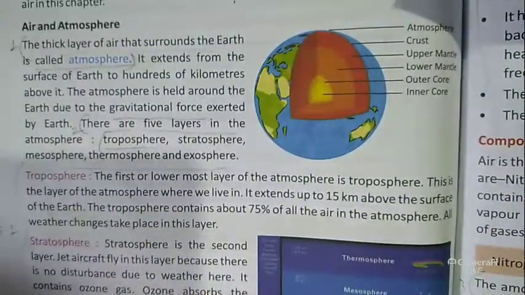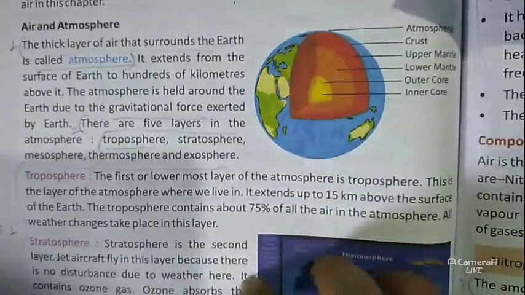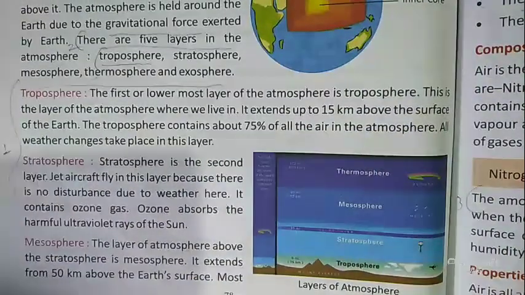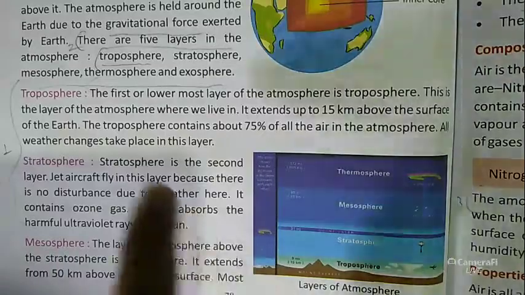Troposphere is the first or lowermost layer of the atmosphere. This is the layer of the atmosphere where we live. So we live in the troposphere layer.